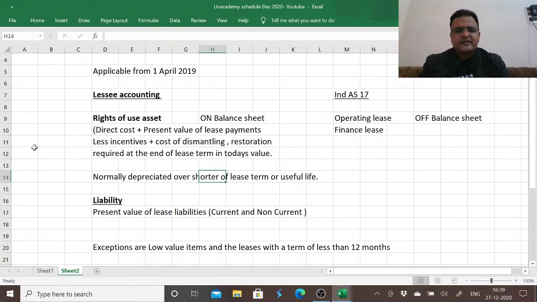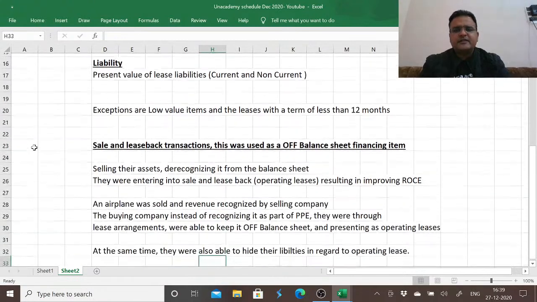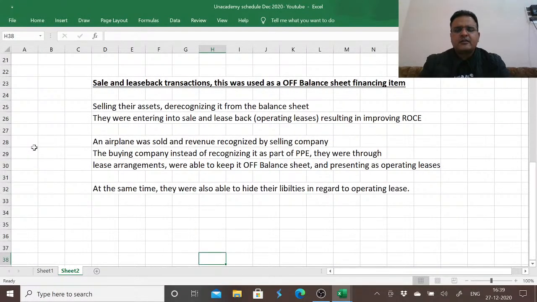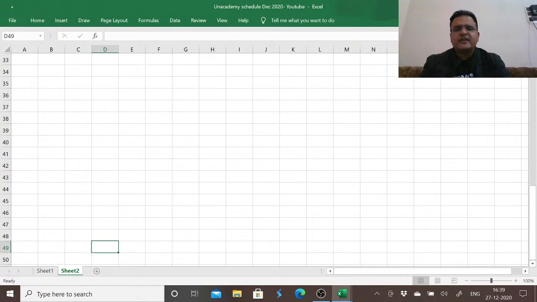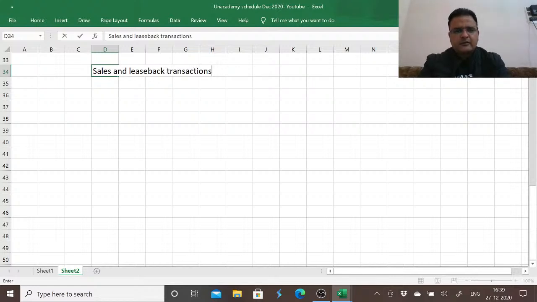Now this has also impacted sales and leaseback transactions. The sales and leaseback transactions, as I said, were being used as a medium for off-balance sheet financing structure, which is discouraged through the introduction of rights of use asset. Now when we are dealing with sales and leaseback transactions, we need to see whether the transfer is a sale or whether the transfer is not a sale.